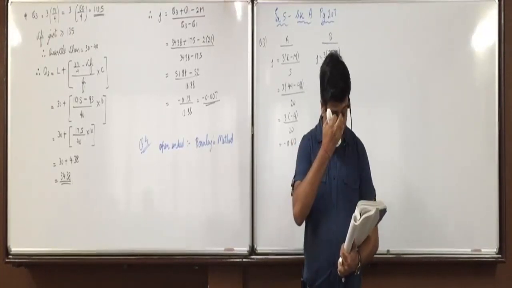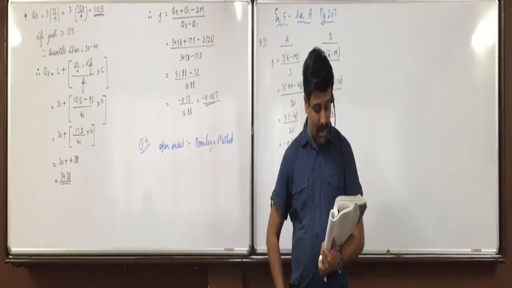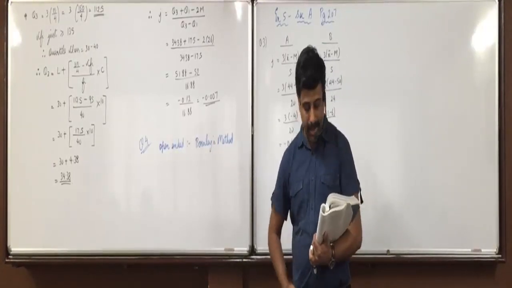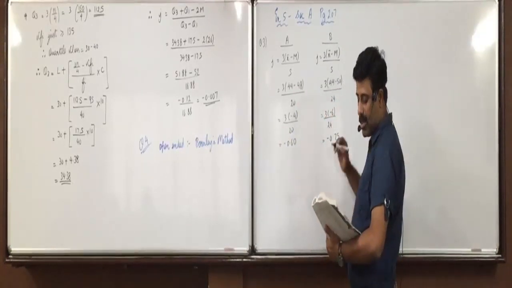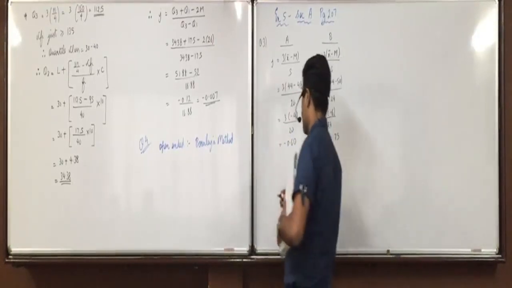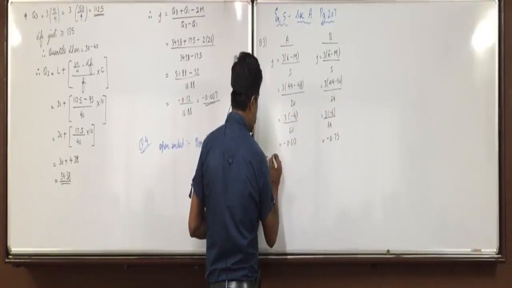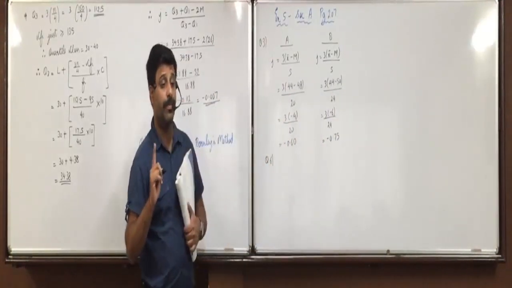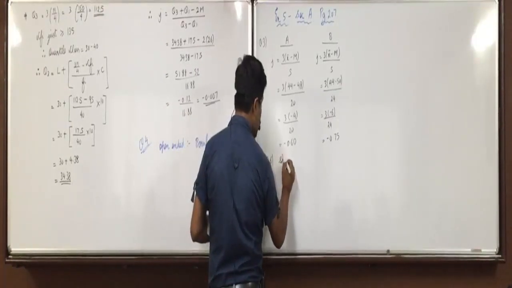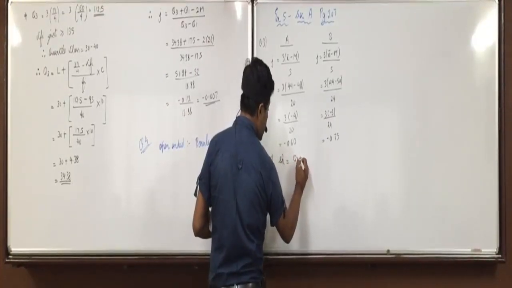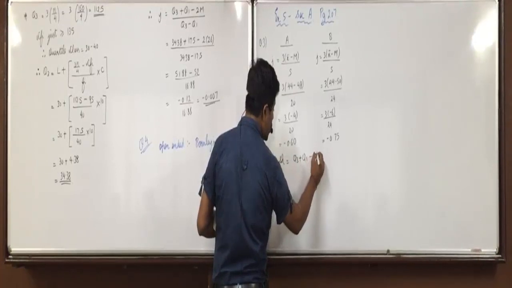Next. If Q3 plus Q1 is equal to 60 and M equals 30 for a frequency distribution, which of the following statements of skewness is true? See here, question 6. Q3 plus Q1 is given, means we will apply which formula? Bowley's formula. What is Bowley's formula of skewness? Q3 plus Q1 minus 2M.